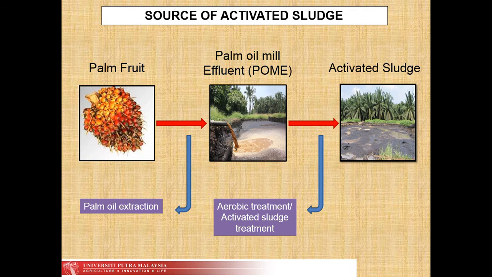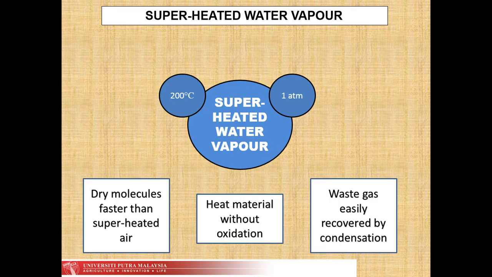This is the brief process of how activated sludge is produced. First, oil is extracted from palm oil, resulting in the effluent, which is POME. POME is then treated by using aerobic treatment, also known as activated sludge treatment, which produces the activated sludge.